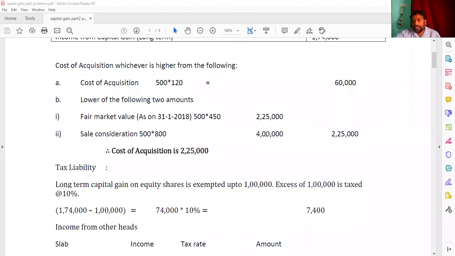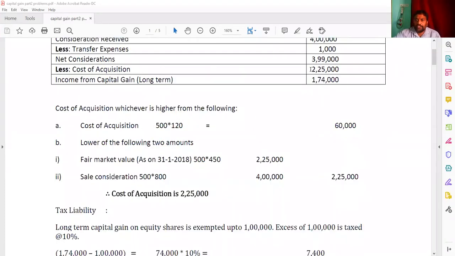So 225 and 4 lakhs, which is the least one in this? 225 is the least one, and that will be compared with the cost of 60,000. Whichever is higher will be taken. So that is 225, and this 225 we are going to write as cost of acquisition. And 3,99,000 minus 2,25,000, you are going to get income from capital gain as 1,74,000.